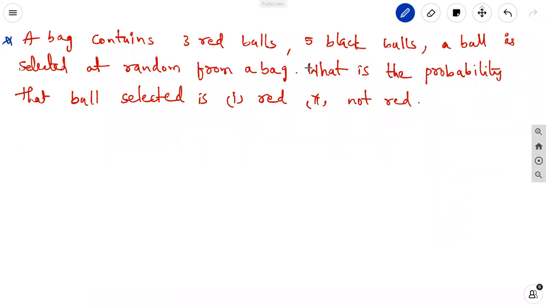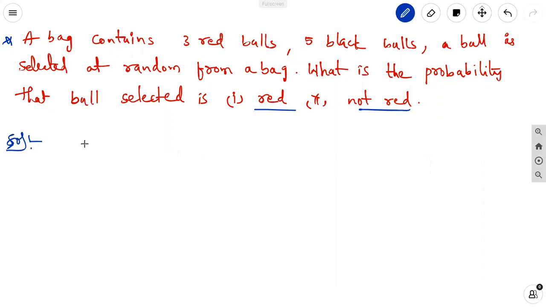Let us discuss a problem on probability. A bag contains 3 red balls and 5 black balls. A ball is selected at random from the bag. What is the probability that the ball selected is red, not red?